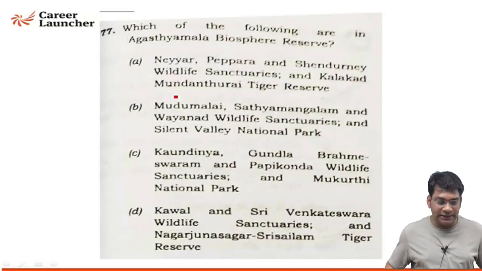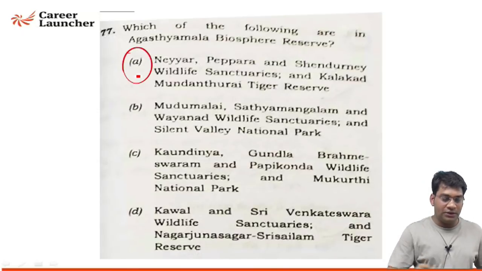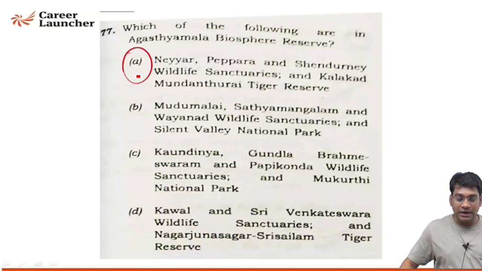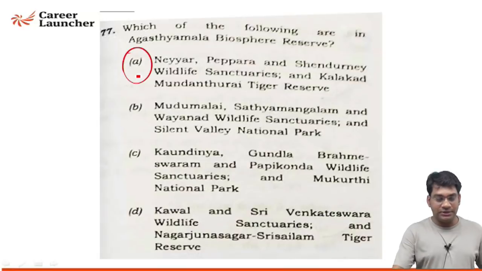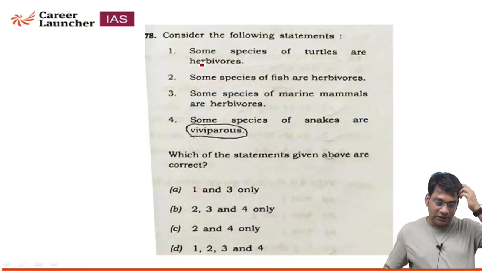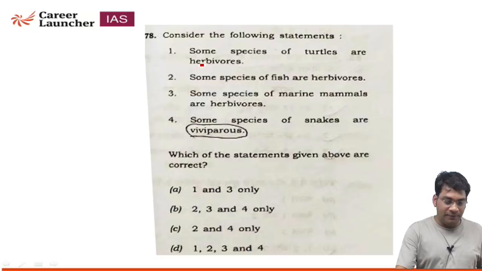77. Which of the following are in the Agastya Malaya Biosphere Reserve? So option number 1, that is Neyyar, Peppara, Shendurney Wildlife Sanctuaries and Kalakad Mundanthurai Tiger Reserve, all are part of the Agastya Malaya Biosphere Reserve. Consider the following statements: some species of turtle are herbivorous, some species of fish are herbivorous, and some species of snakes are viviparous. So all the statements are correct here.